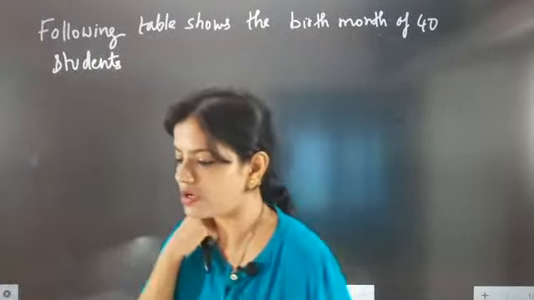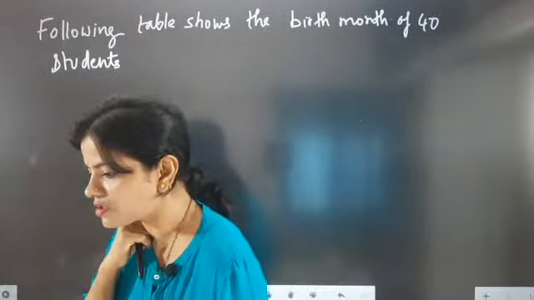Birth month of 40 students. So beta, it means in which month the children were born.